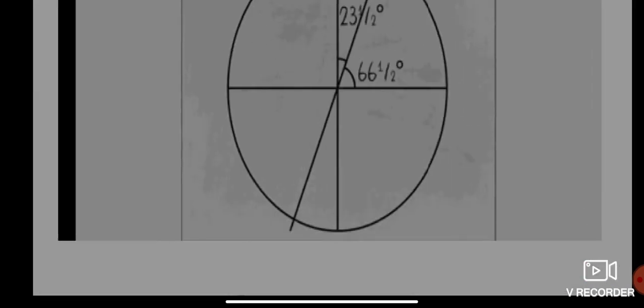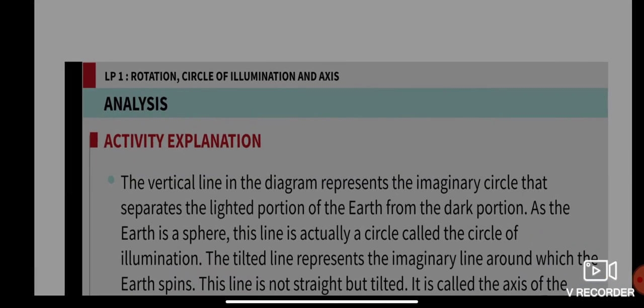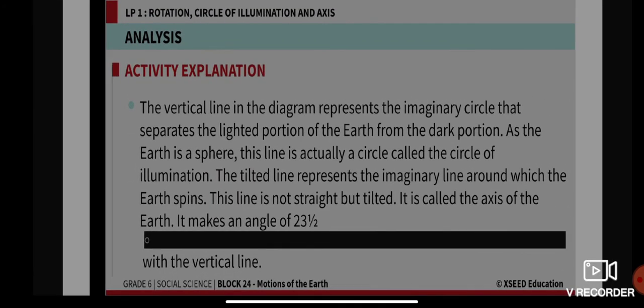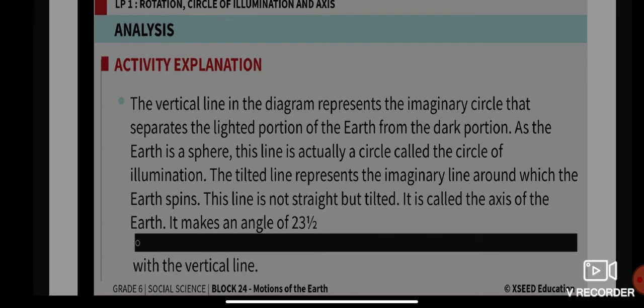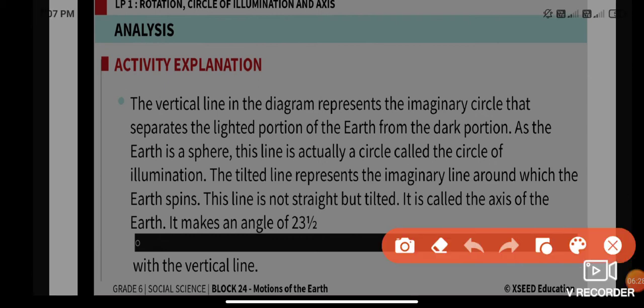That is the circle of illumination. As the earth is a sphere, somewhat round in shape, this line is actually a circle, called the circle of illumination.